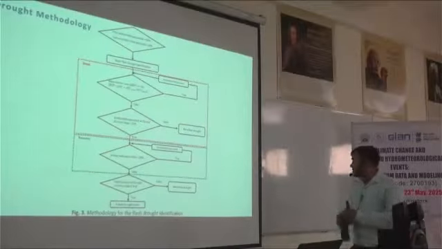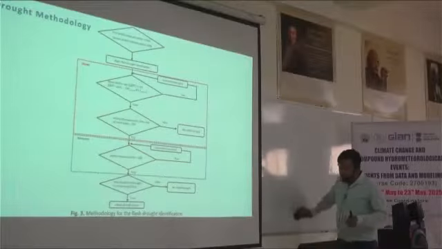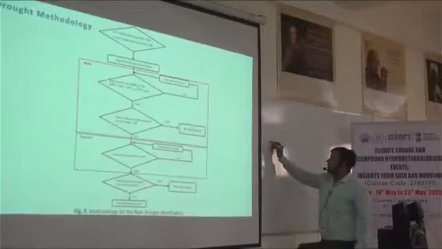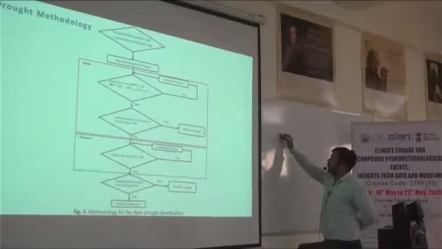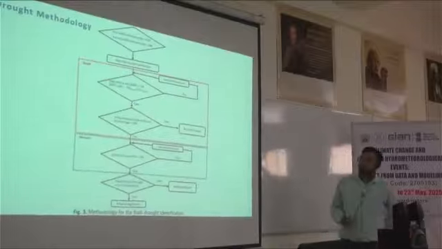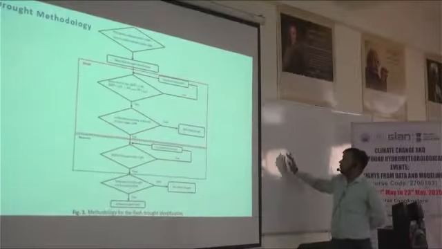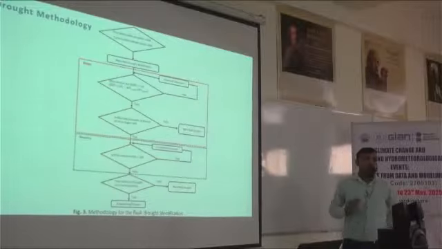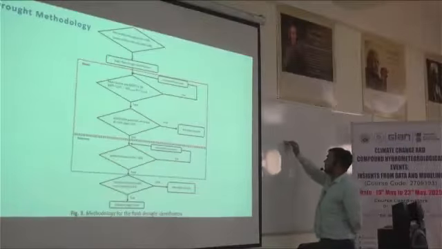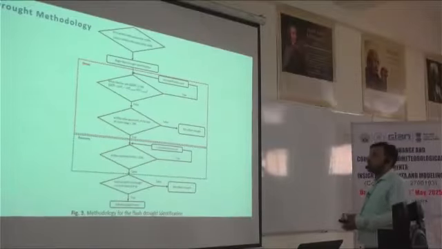For example, if you are starting to find out whether this is a flash drought condition or not, initially this is the threshold, this is the 50th percentile, so the value should move from above 50th percentile to below 50th percentile. If this is true, then we can say yes, we can start the flash drought identification from this point itself. This is the onset of the flash drought condition.